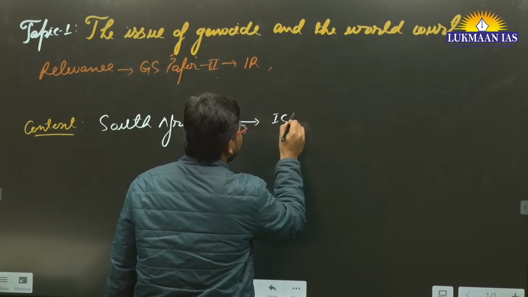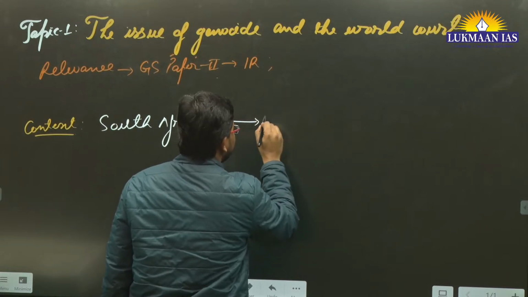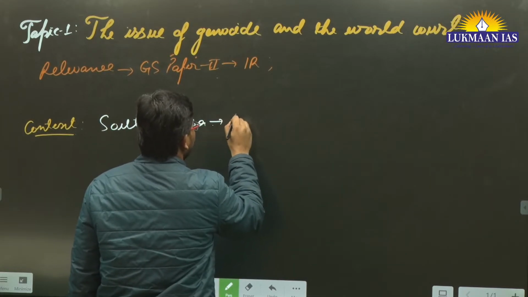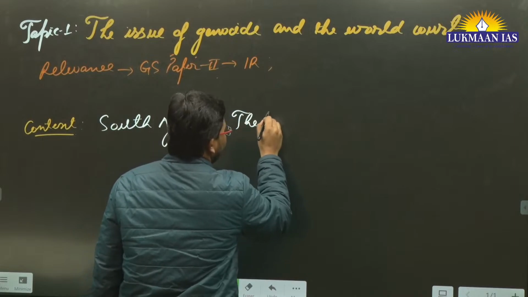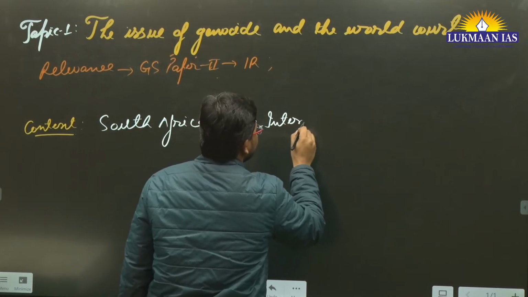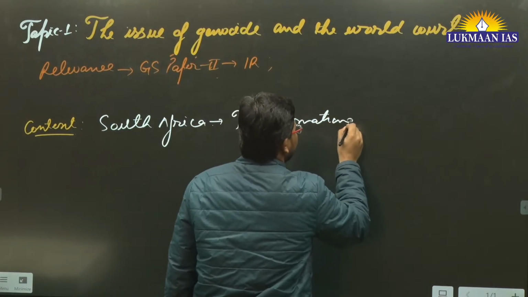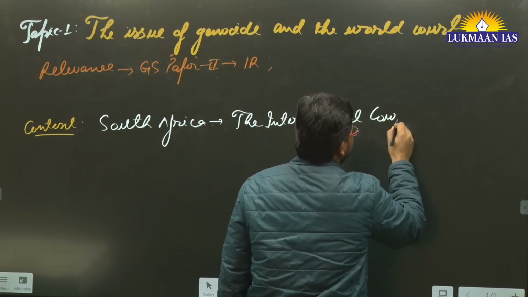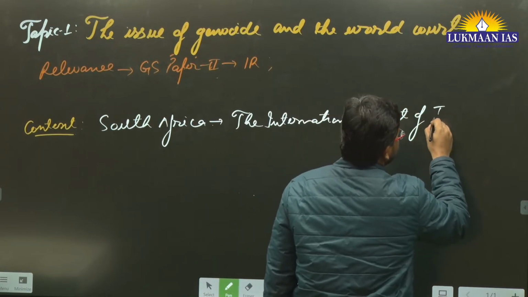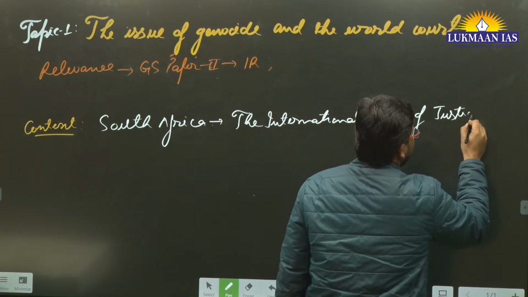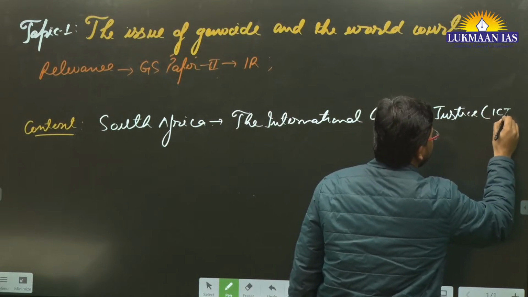It has reached the International Court of Justice, in short known as ICJ.